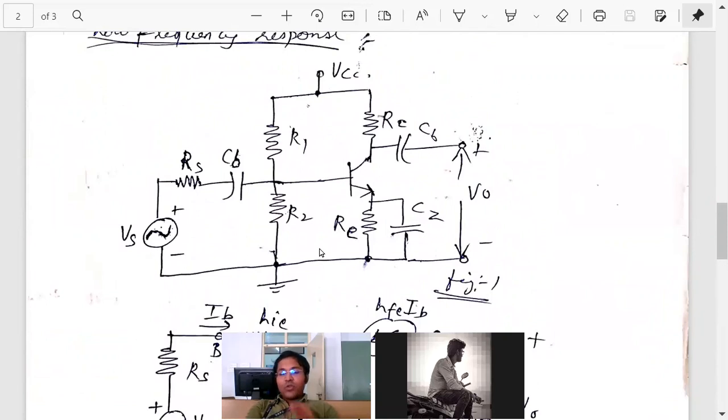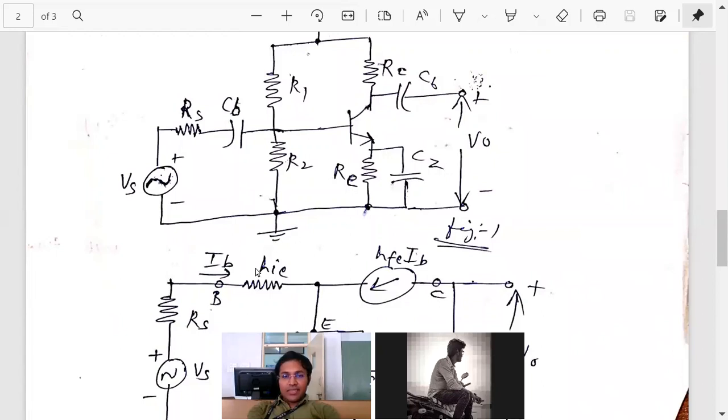Why am I explaining so many times? If the question asks for a CE amplifier, CC amplifier, CECB, CECC, any amplifier, it could be a two-stage RC coupled amplifier, the process is the same. You will consider one capacitor at a time and put the heading effect of the bypass capacitor, and the same process which you have been doing for the AC equivalent. Then from the AC equivalent replace the transistor by the H parameter model. Here we have done both simultaneously.